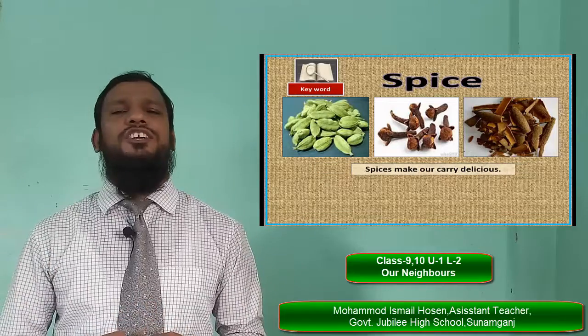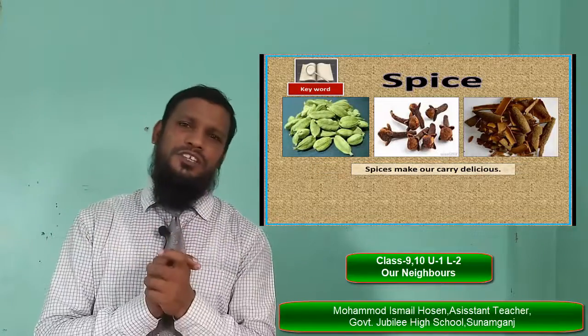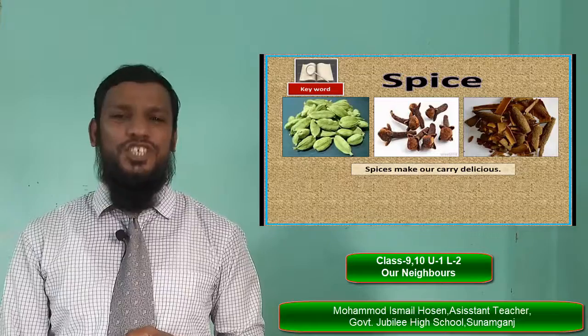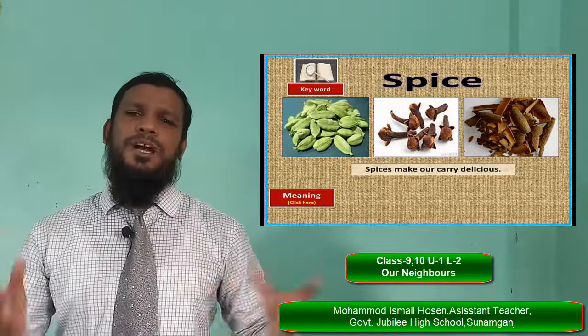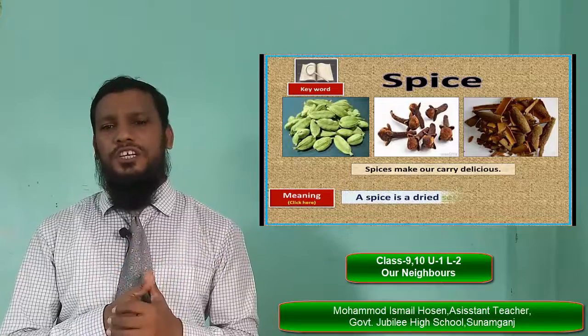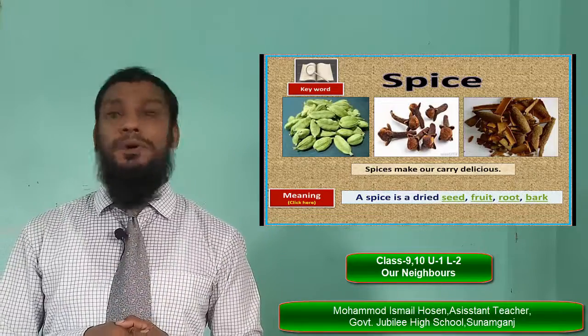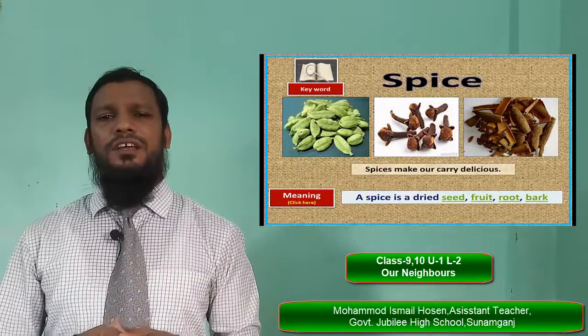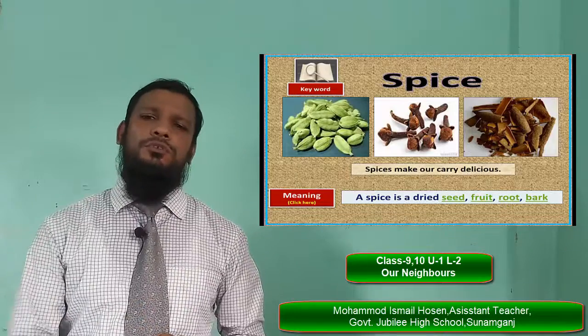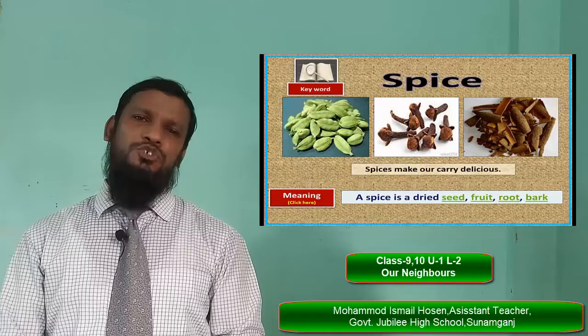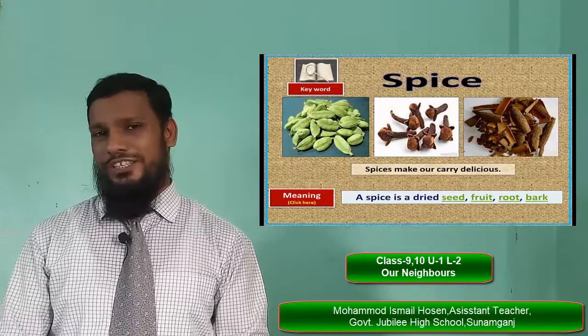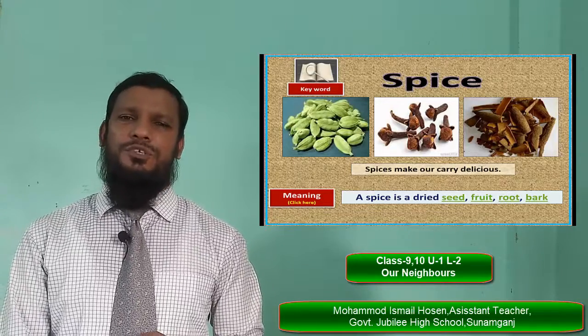Spices make our curry delicious. This is a nice one. And what is the meaning of spice? Spice is a dried seed, fruit, root or bark that is used for cooking.